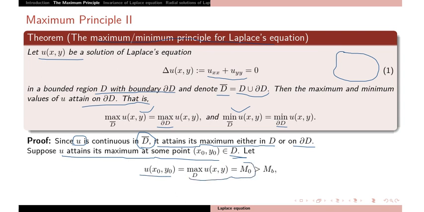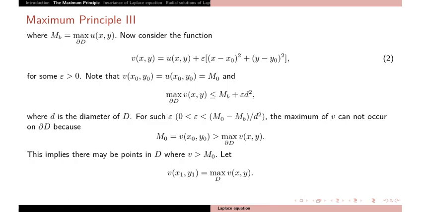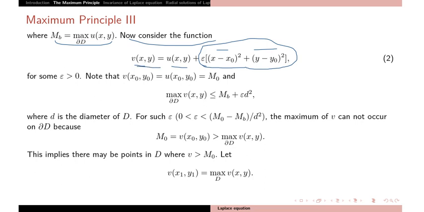Let us denote this maxima by m0, which is bigger than mb, where mb is the maxima at the boundary, and we are assuming that the maxima is not attained on the boundary. Now define a new function v in terms of u plus epsilon times (x minus x0) squared plus (y minus y0) squared. At the point (x0, y0), v and u are both the same.